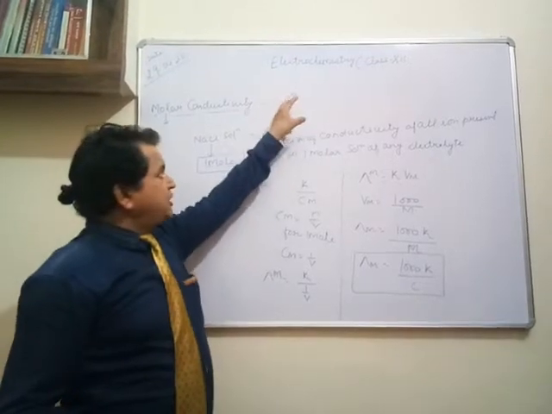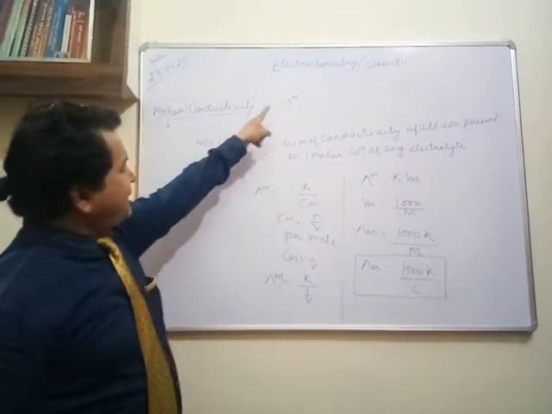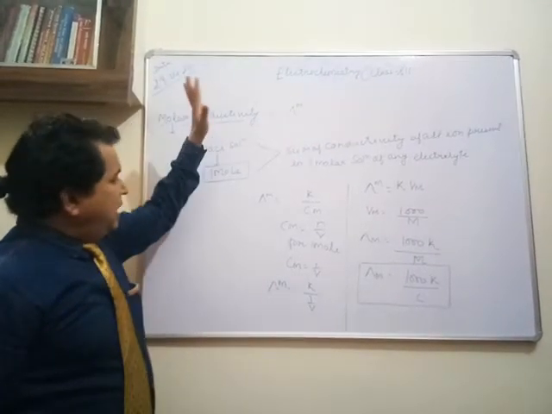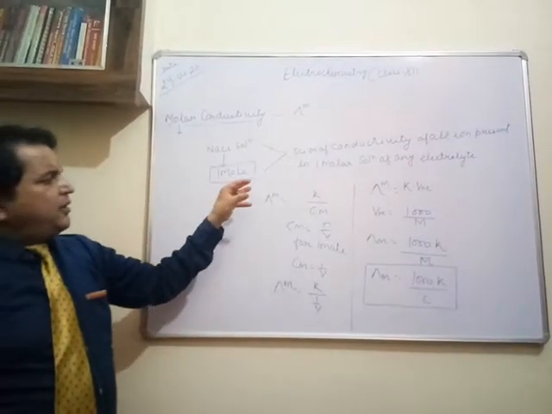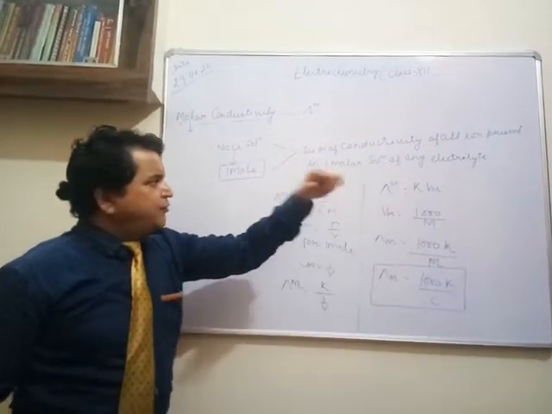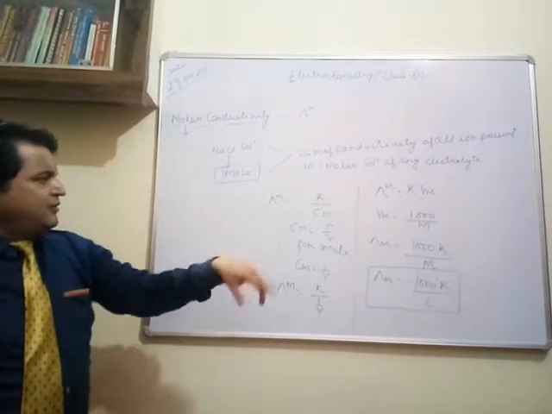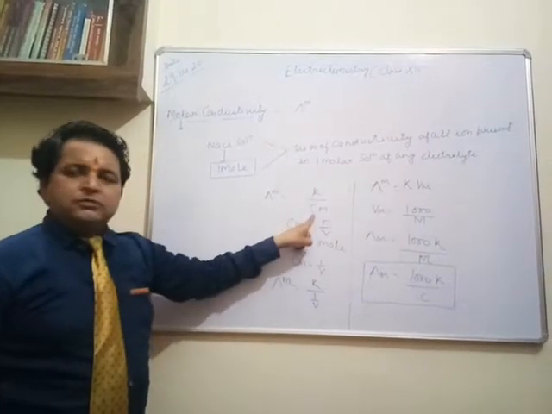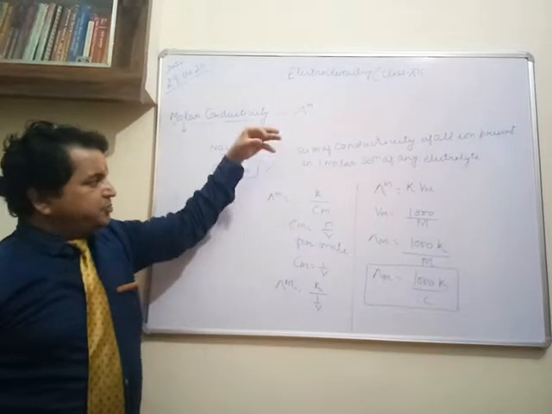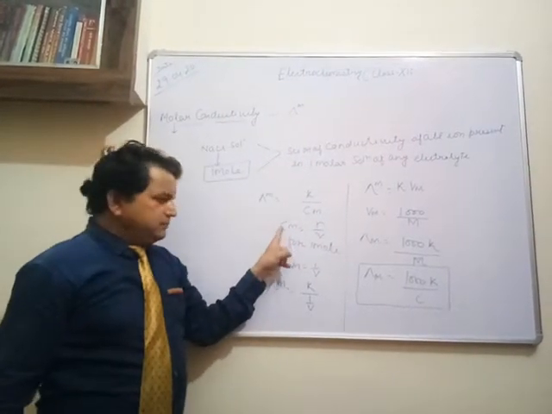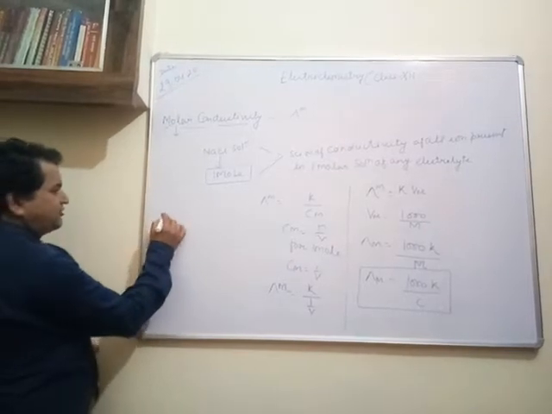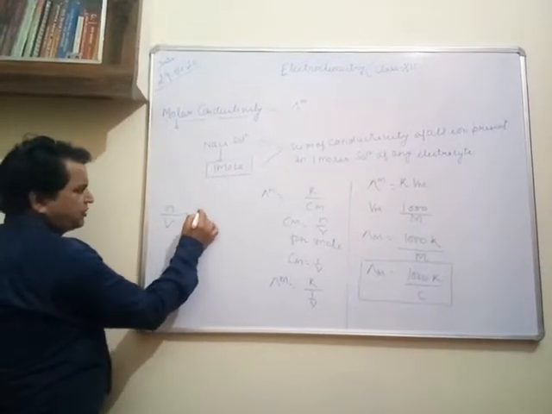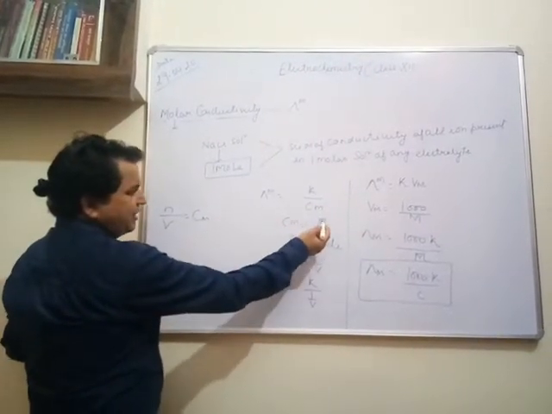Specific conductivity was denoted by kappa. Similarly, molar conductivity is denoted by lambda m. As I told you, it is the conductivity of all the ions present in 1 molar solution. Molar means concerned with concentration. So lambda m, the molar conductivity, is equal to kappa upon concentration. Kappa is the specific conductivity. C is concentration, mole per liter, which means n upon V. That's why I have written C is equal to n upon V.